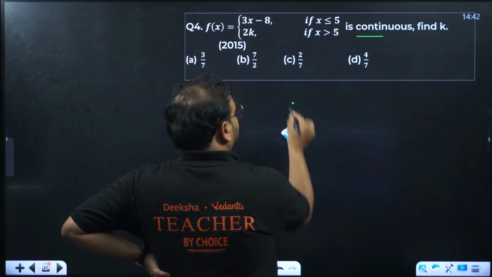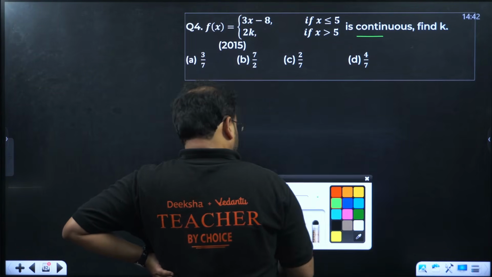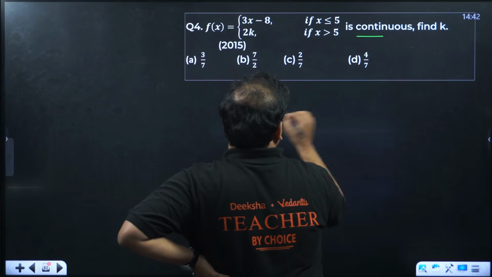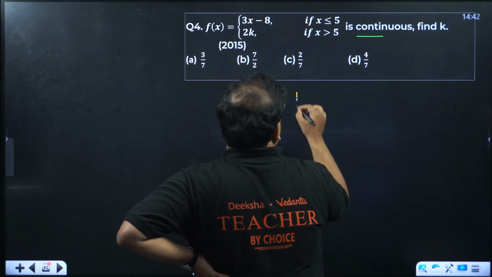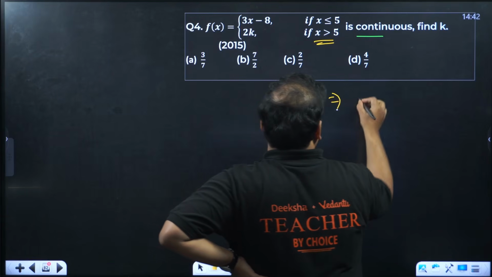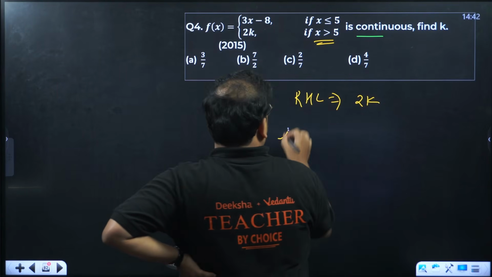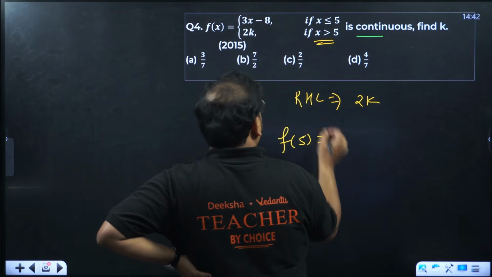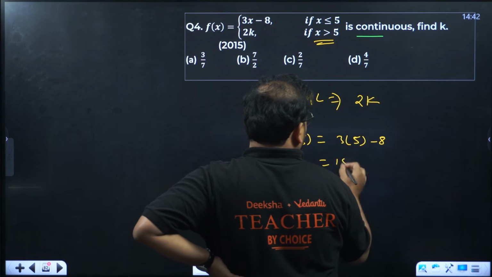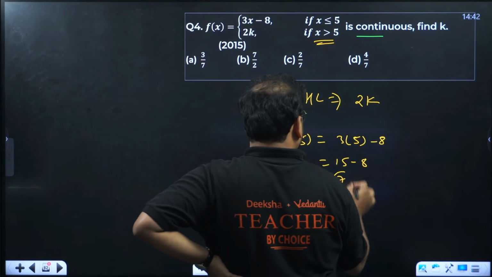Because over here, we can rather find the value for right hand limit. The right hand limit value is coming as 2k. And f(5) is actually coming as directly 3 into 5 minus 8. That's 15 minus 8, how much? 7.